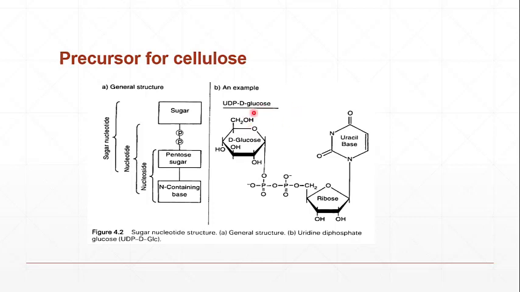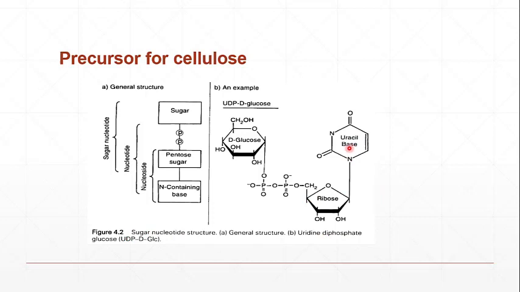So similar is the case here. If there is a simple glucose molecule present in the cell, it cannot be incorporated into the cellulose chain or microfibril, but its activated form can, and that activated form is the UDP glucose. This is the general structure: we have the nitrogen-containing base, the pentose sugar, and the phosphate, so this is the sugar nucleotide structure. Next we have uridine diphosphate glucose.